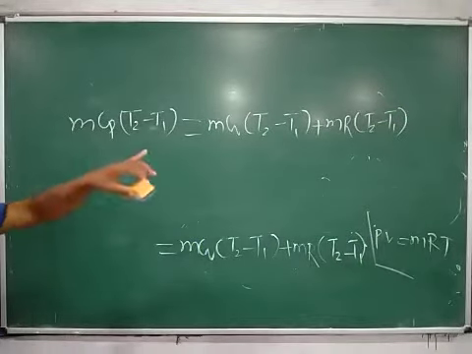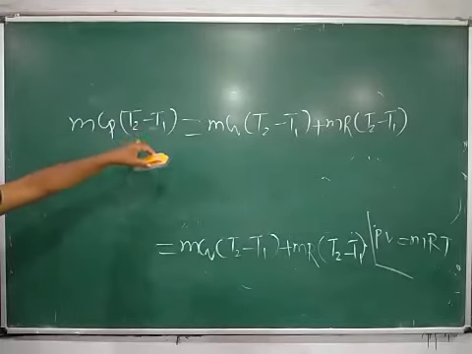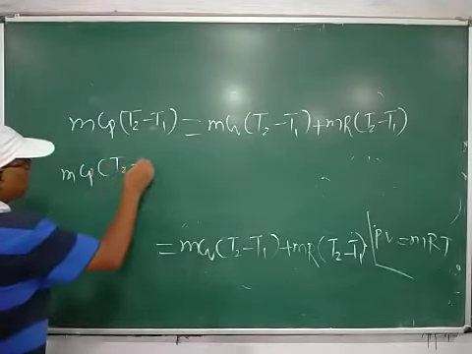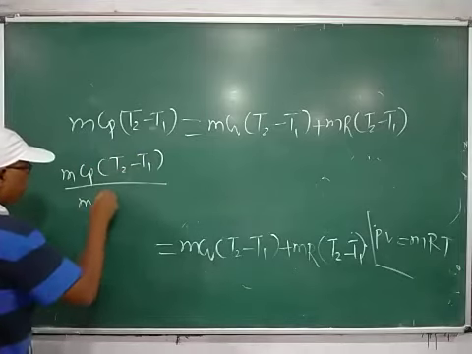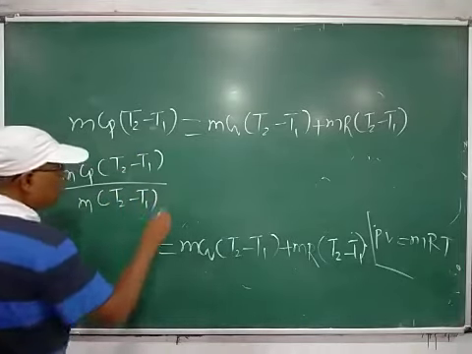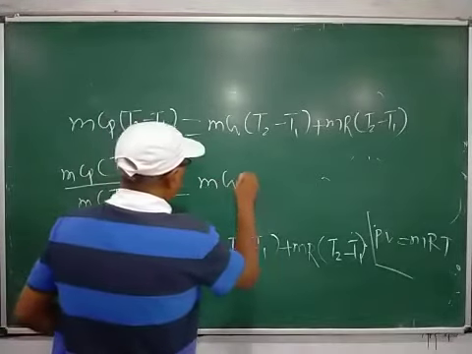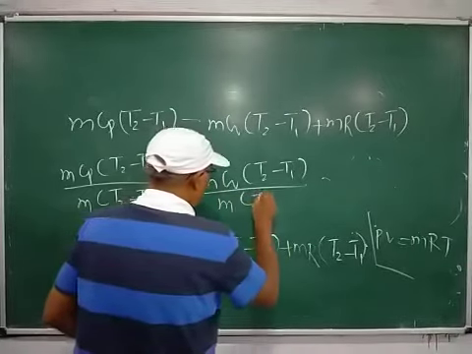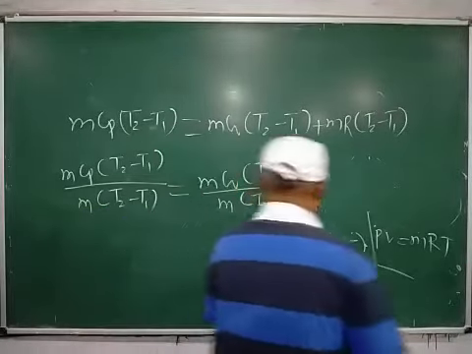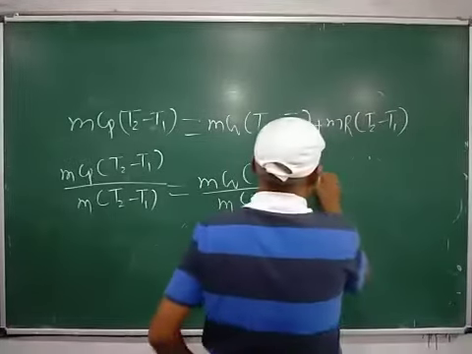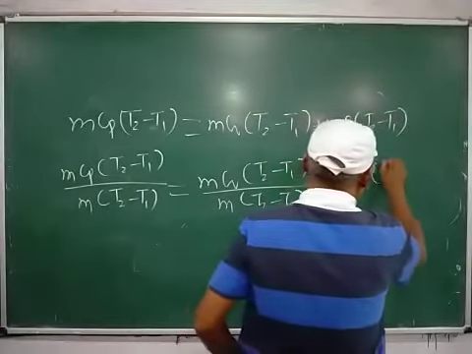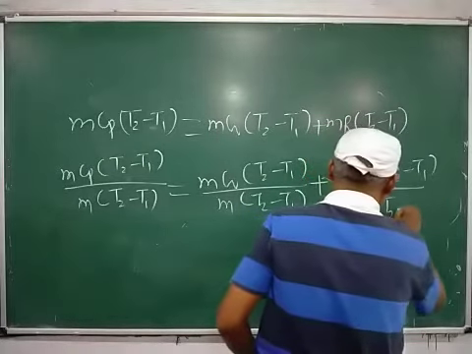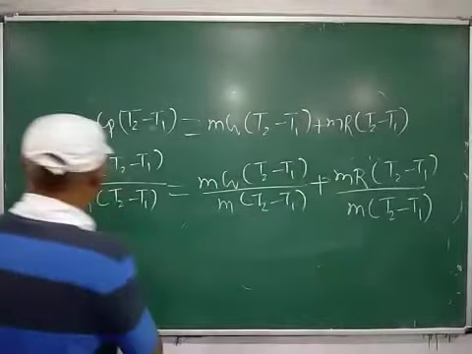Then dividing both sides by m (T2 minus T1), that means m Cp (T2 minus T1) divided by m (T2 minus T1) is equal to m Cv (T2 minus T1) divided by m (T2 minus T1) plus m R (T2 minus T1) divided by m (T2 minus T1).